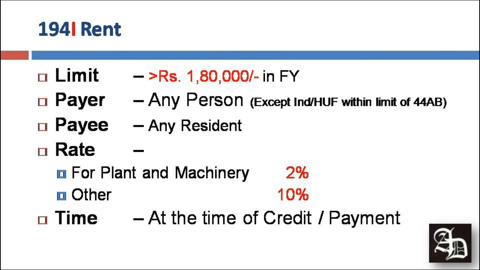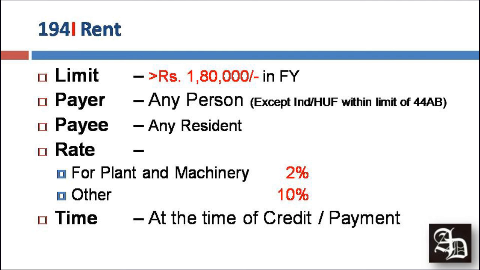And next we talk about 194I, which is on rent. Whenever the rent is more than 1,80,000 in any financial year, any person other than individual or HUF whose total income is not exceeding the limit of 44AB should deduct a tax of 2% in case the rent is for plant and machinery.